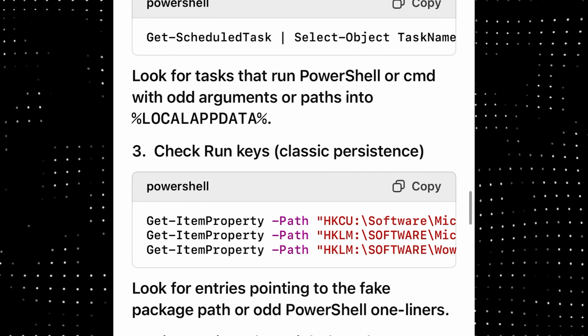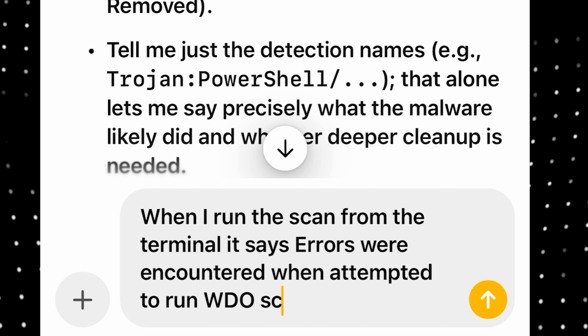Now it says to do the scan, but did you not just tell us to restart? Either way, let me try using this command, which I will paste into the terminal. I'm so sorry if you guys can't see anything because my recording somehow got corrupted, but just trust me that it's happening. But I'm getting a message saying that errors were encountered, and that is weird.